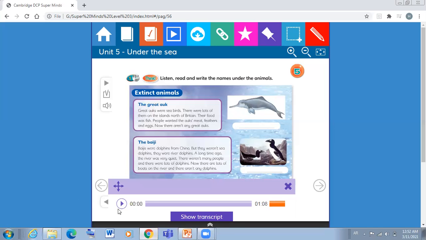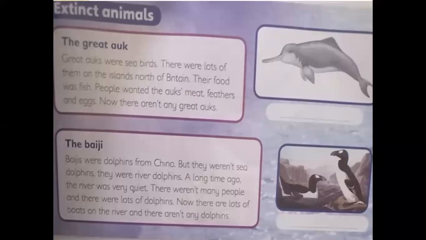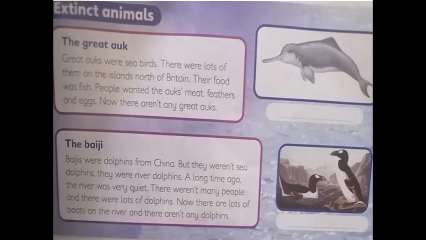Okay, so let's read the paragraphs again. Number one, we have this short paragraph about the great oak. Great oaks were seabirds. These animals are extinct. They do not exist now.